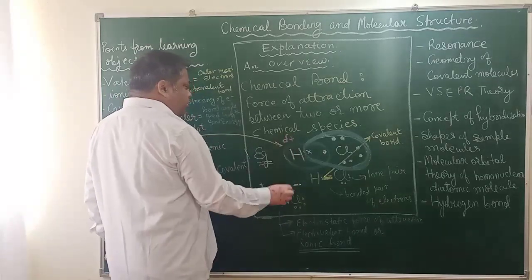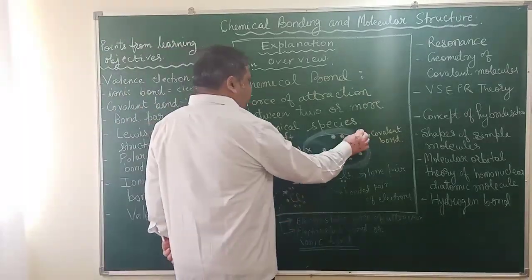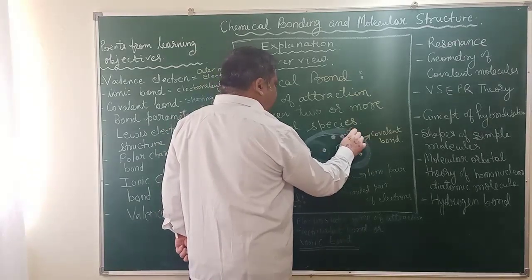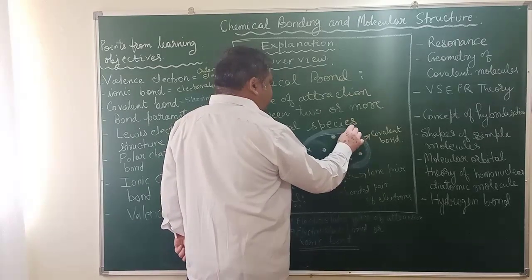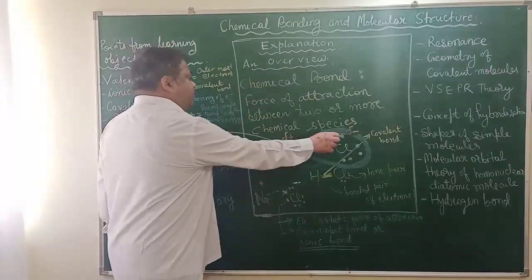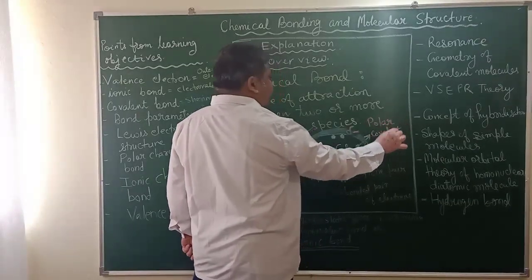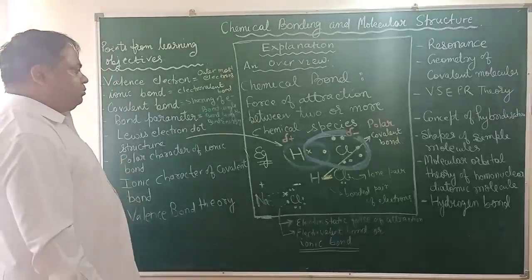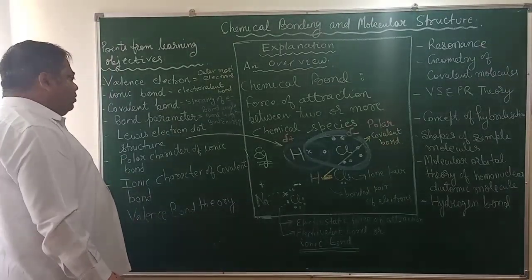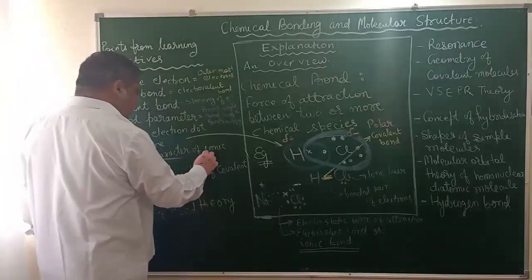Partial positive charge is shown by the delta sign. And this will have a partial negative charge, delta minus. Due to these partial positive and negative charges, we will call it a polar covalent bond. So we have to study the polar character of the bond.